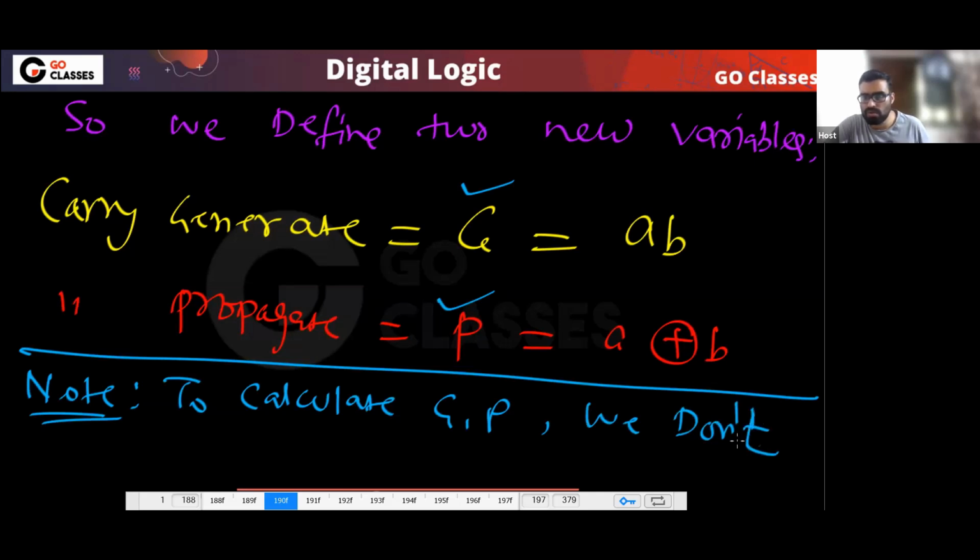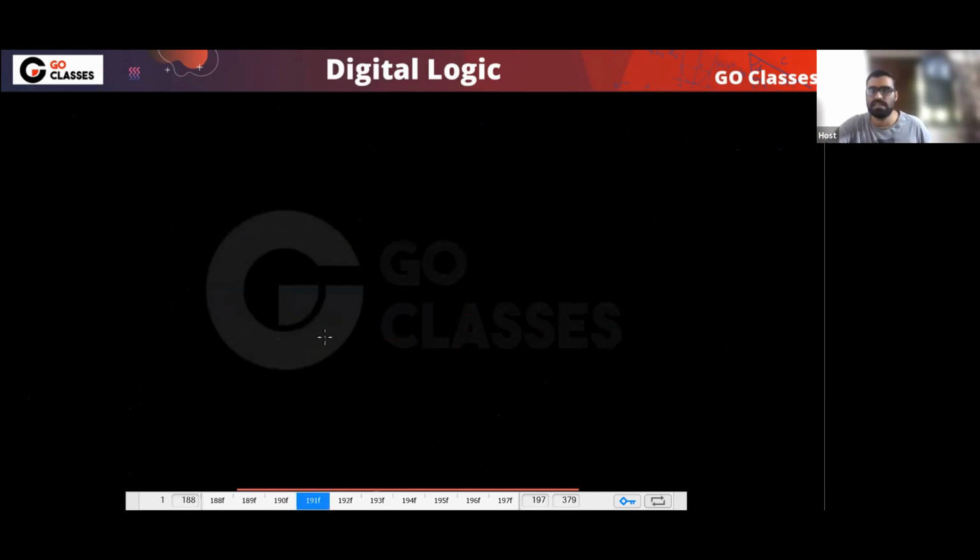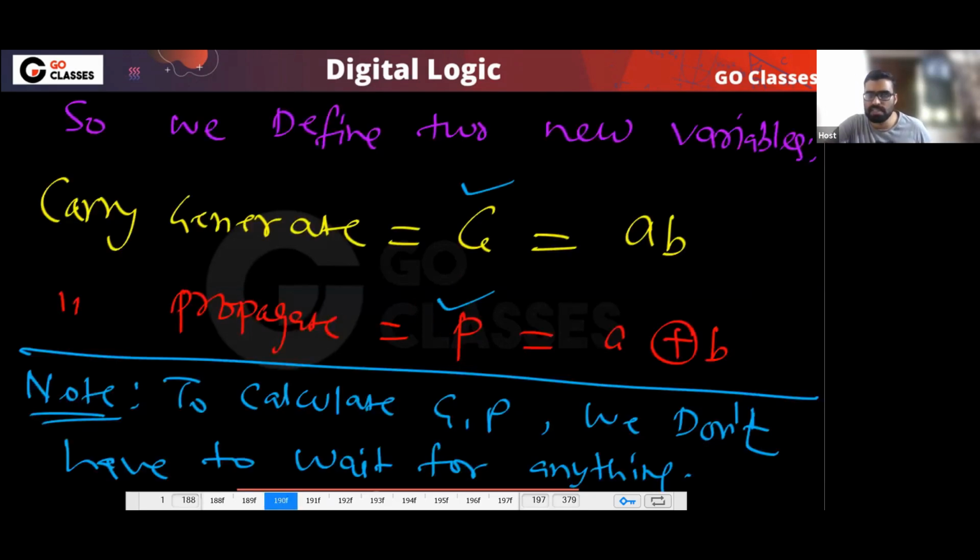Yes or no? Because this depends only on A, B. Is this point clear to everyone? To calculate G, P, we don't have to wait for anything.